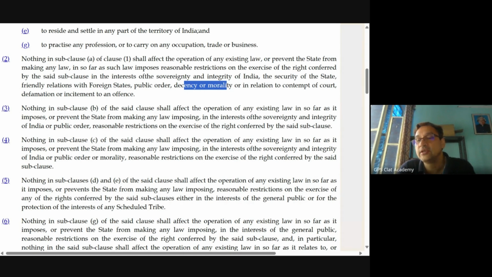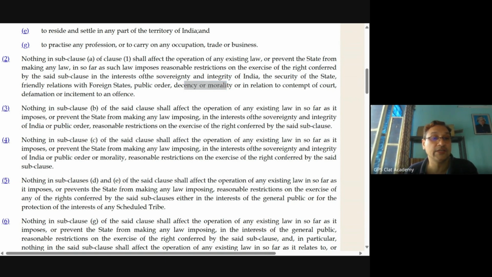Article 19 Clause 2 permits reasonable restraint on decency and morality, and that is why Hicklin's test, Miller's test and community standard tests all become part and parcel of this discussion. That is how it is roped in.